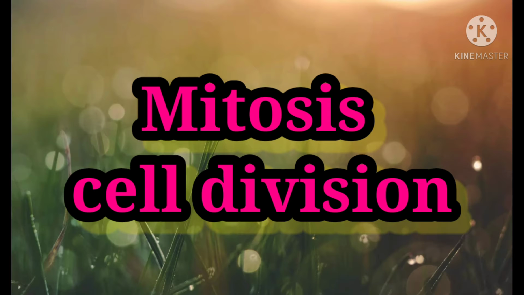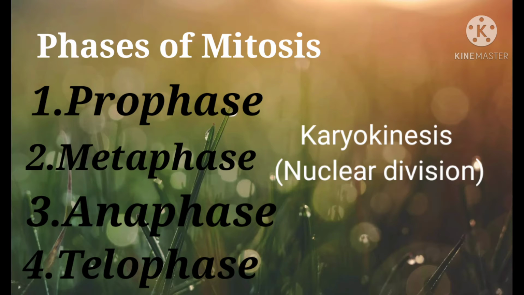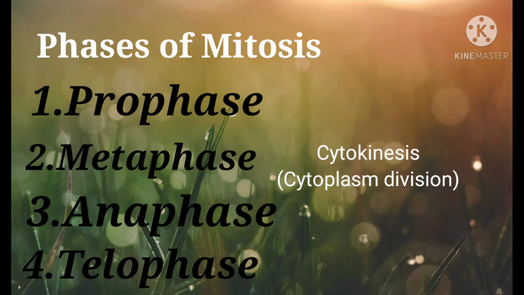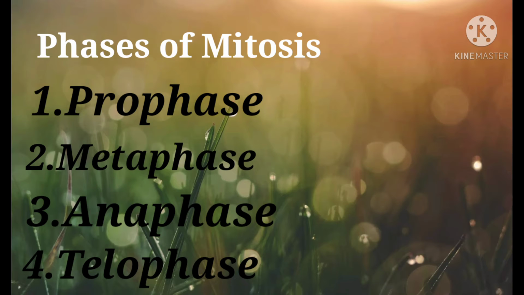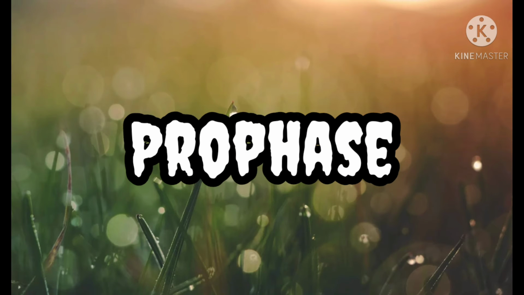Mitosis cell division. Now students, we are going to discuss the phases of mitosis cell division. Mitosis completes in four phases: prophase, metaphase, anaphase and telophase. All these phases are for karyokinesis, that means nuclear division. Then, when the nuclear division completes, cytokinesis, that means cytoplasmic division, takes place. Then one parent cell divides to produce two new daughter cells. Now we are going to discuss the first phase of mitosis, prophase.